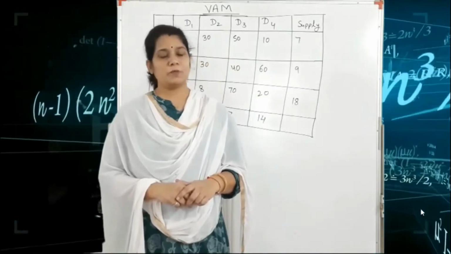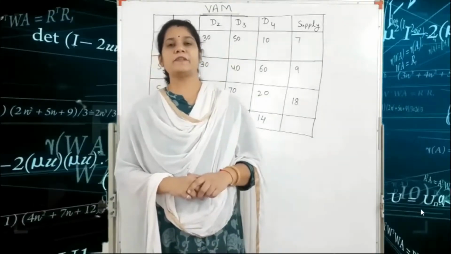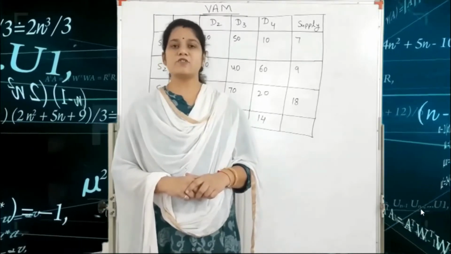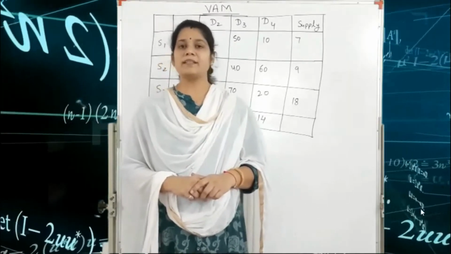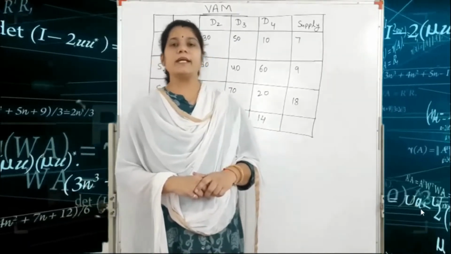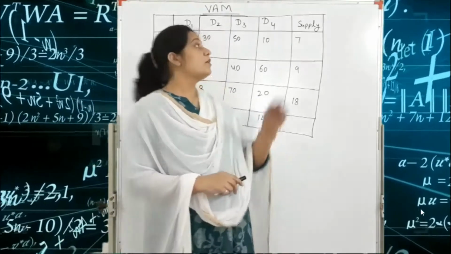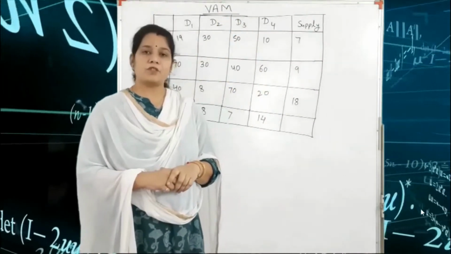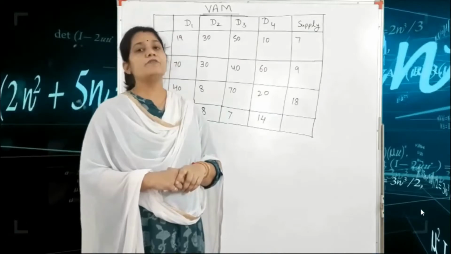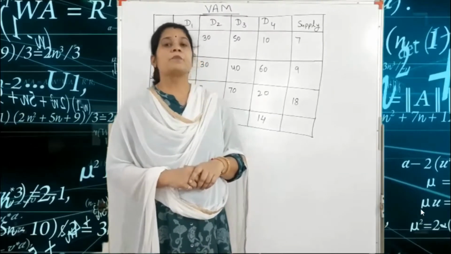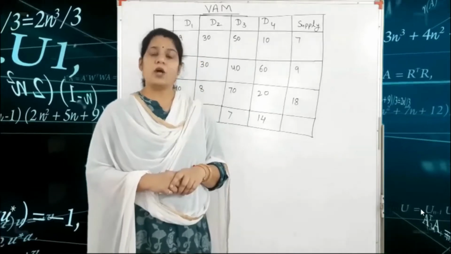Transportation problem. We have already seen in our previous lecture the northwest corner method and the least cost method. Both methods are based on the balanced transportation problem. And the next method is the VAM method, that means Vogel's approximation method. In Vogel's approximation method, first we find the row penalty and column penalty.